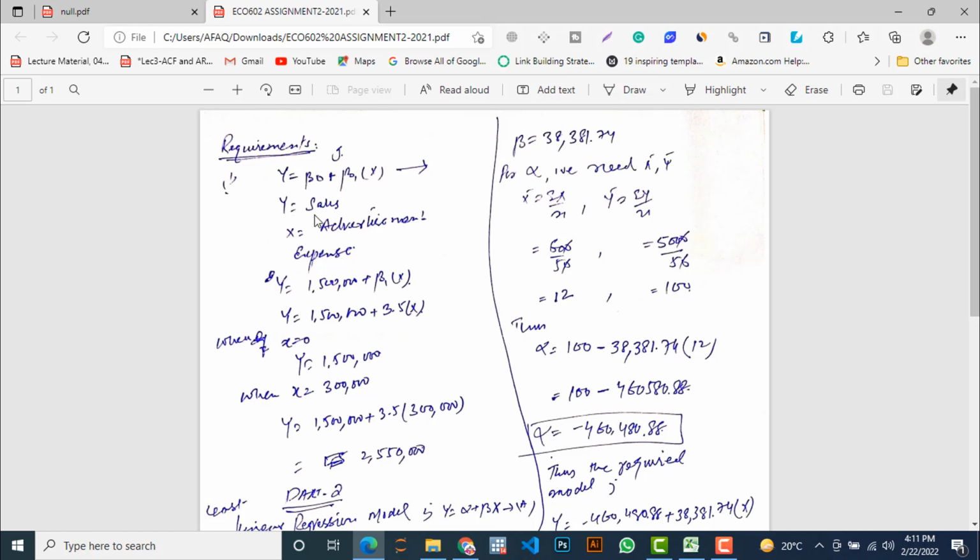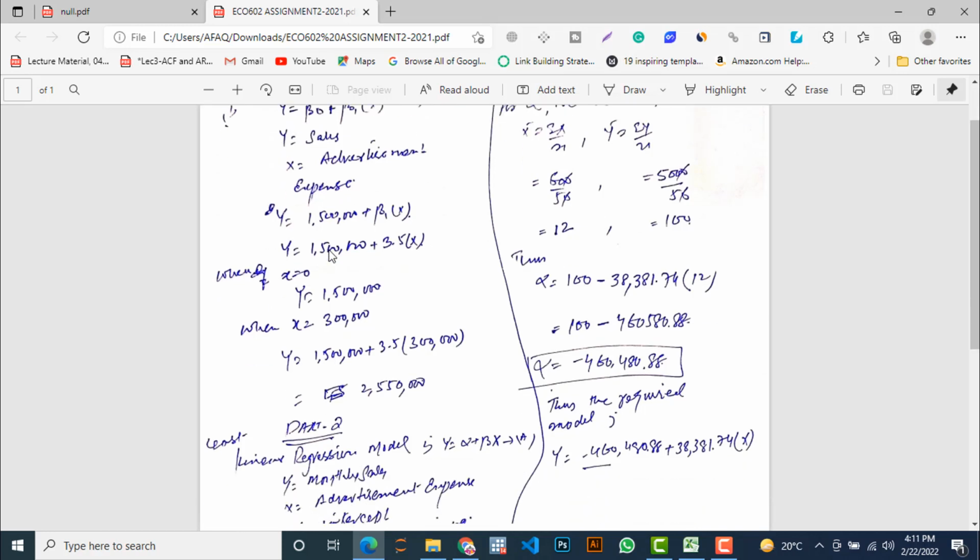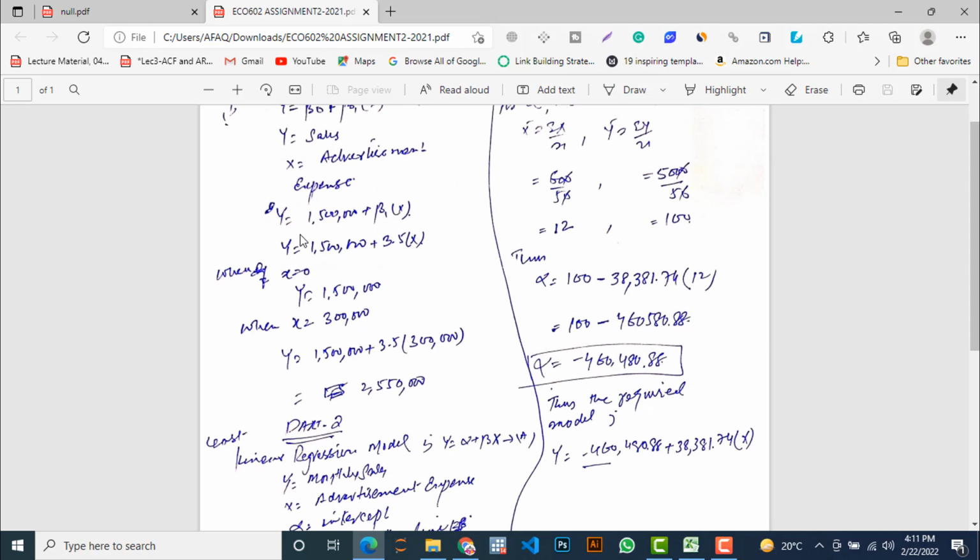And Y, as per given information, X is the advertisement expense, also given here. X is the independent variable and Y is the dependent variable, which depends on X. The least square regression equation is Y is equal to 1.5 plus beta 1 X. Here two things may be remembered.